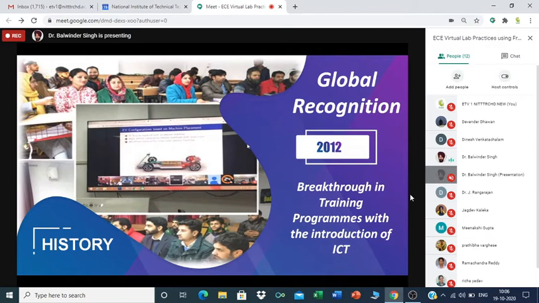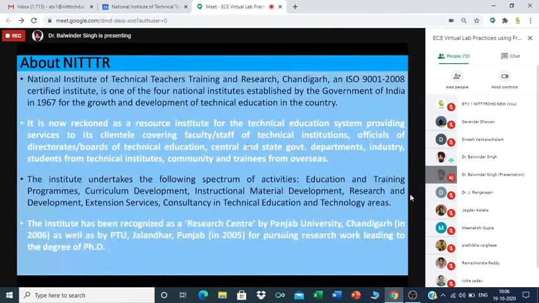This institute was established in 1967, and it is one of the 4 national institutes established by Government of India at that time for addressing the concern of training the technical teachers. It is now reckoned as a resource institute for the technical education system, providing services to its clientele covering faculty and staff of technical institutions, officials of directorate, boards of technical education, central and state government departments, industry, students from technical institutes, community, and trainees from overseas.